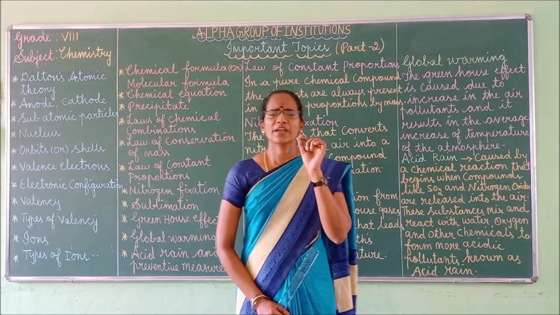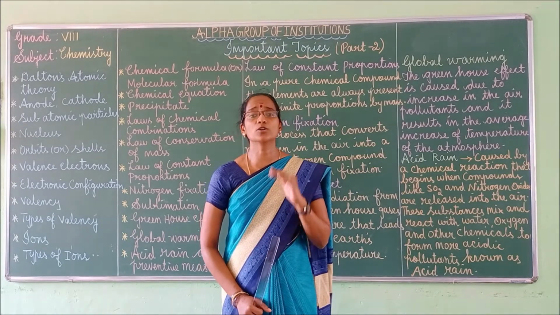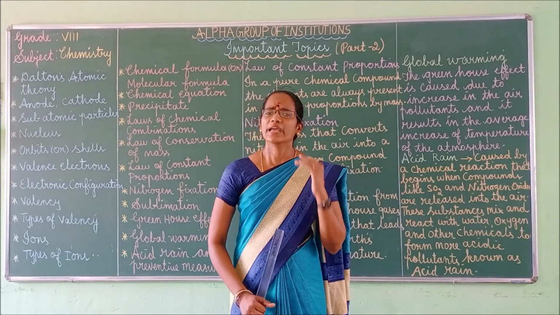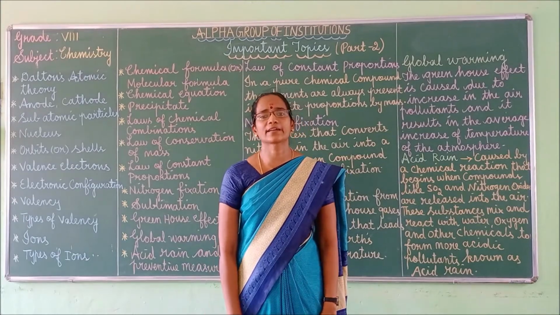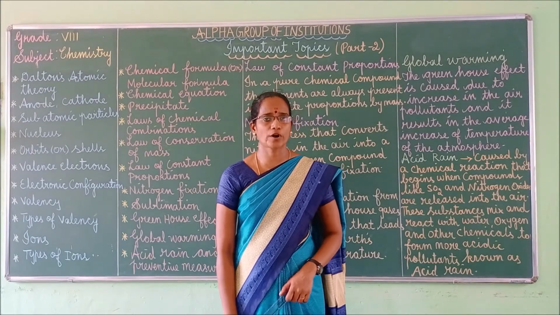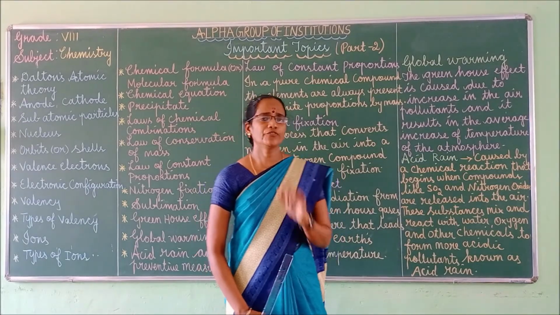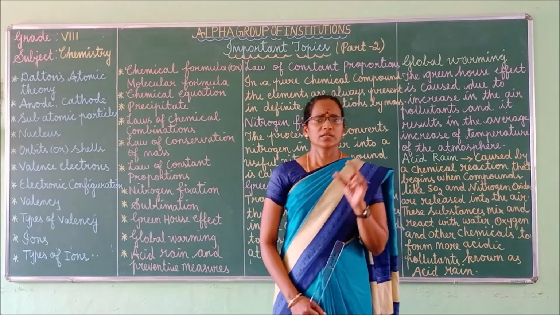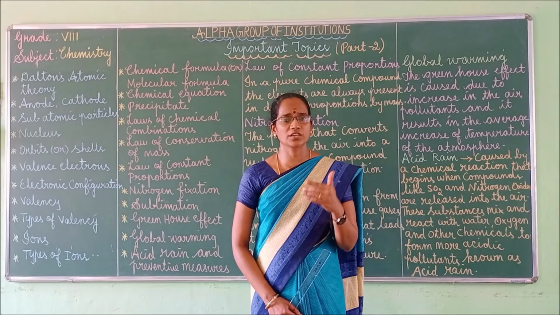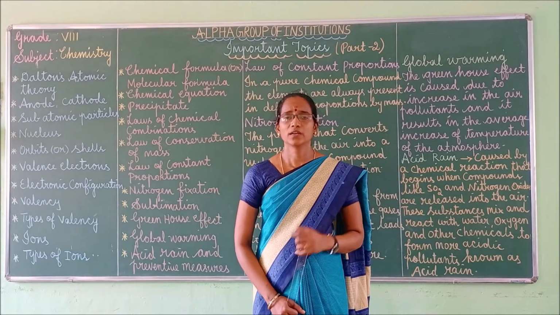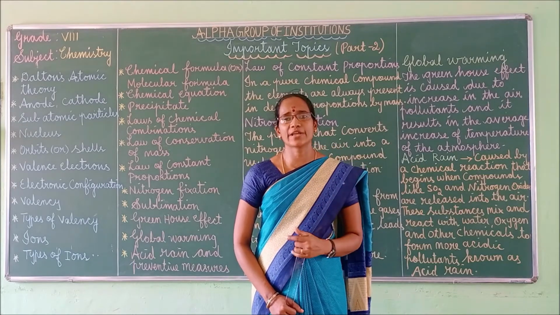Every chemical equation has two components. One is the reactant and another one is the product. What is the difference between reactant and product? A substance which takes part in a chemical reaction is called a reactant. Reactant means a substance which takes part in the chemical reaction.